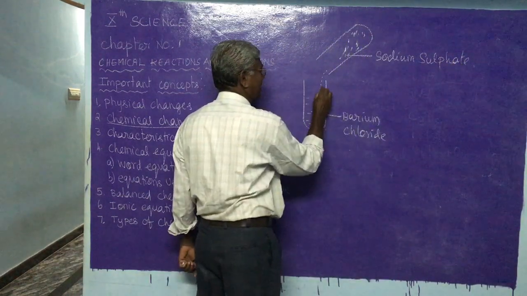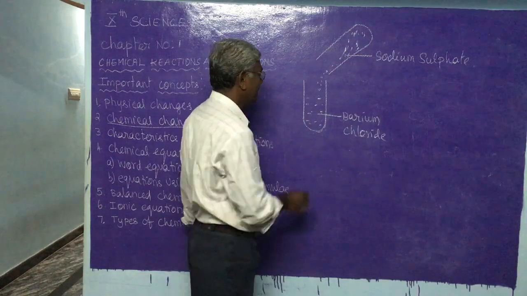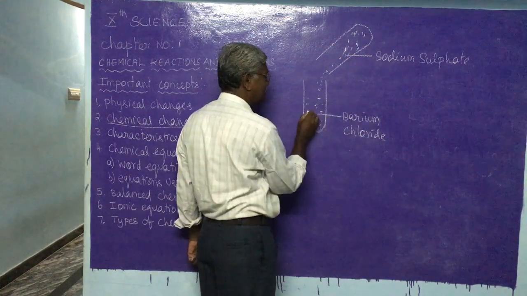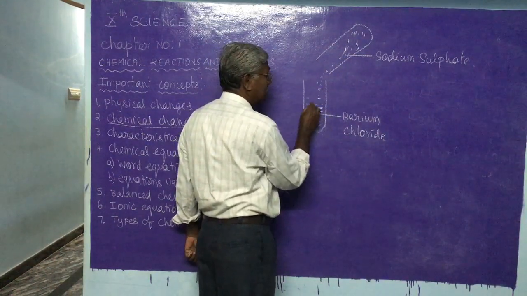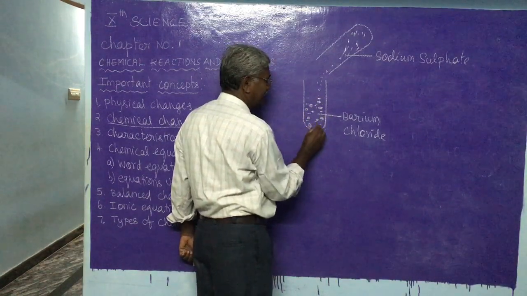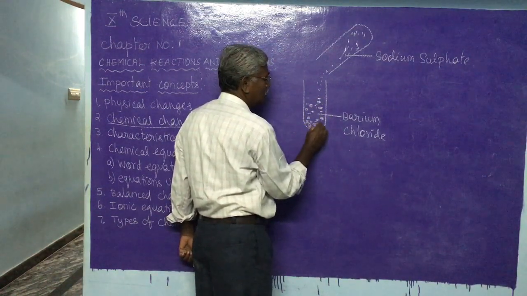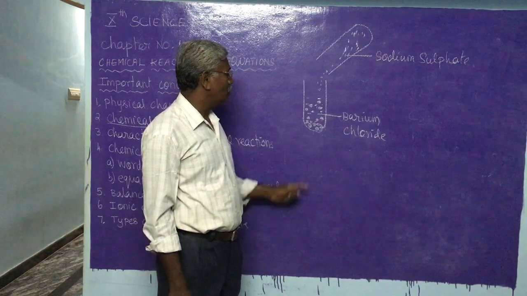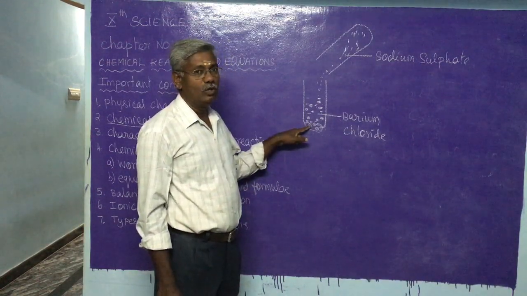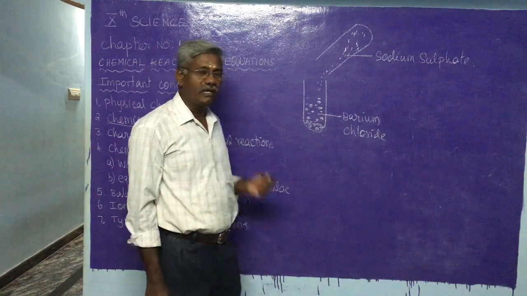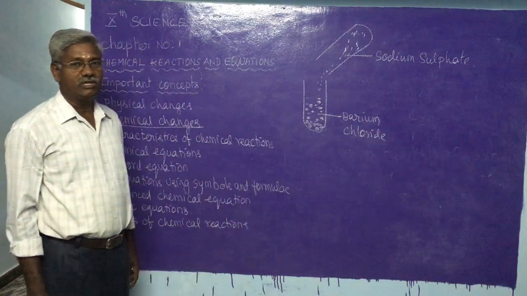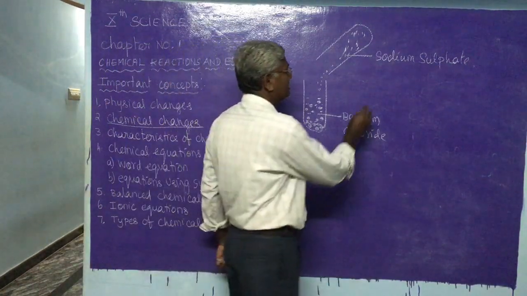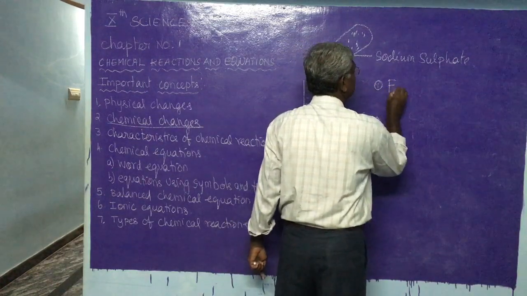So when sodium sulfate, which is a very clear solution, is added into barium chloride, which is another well cleared solution, as soon as it is mixed, it forms a precipitate. Particles start getting settled. So it forms a deposition of a new product. That is what we call a precipitate. If a precipitate is formed, we can ensure that this comes under chemical change. So the chemical change takes place with the formation of a precipitate.